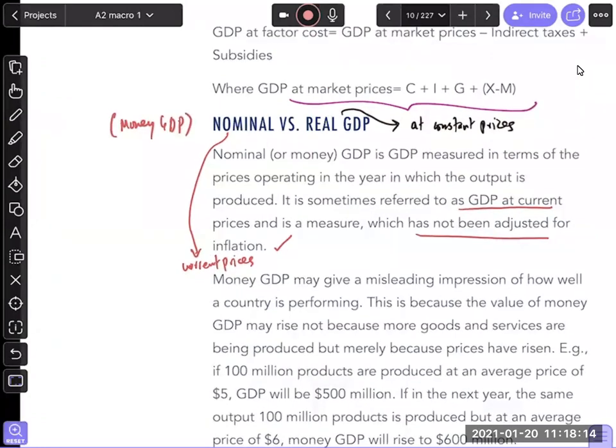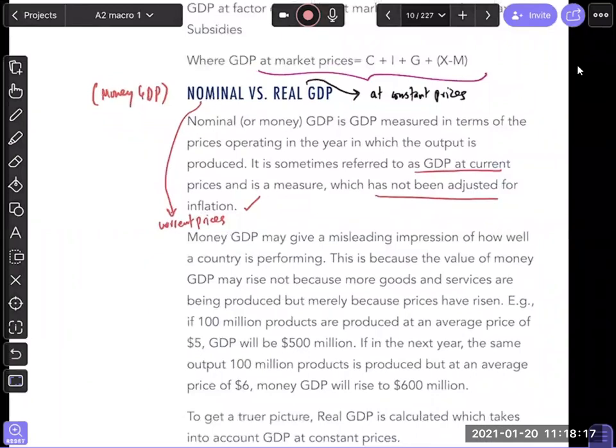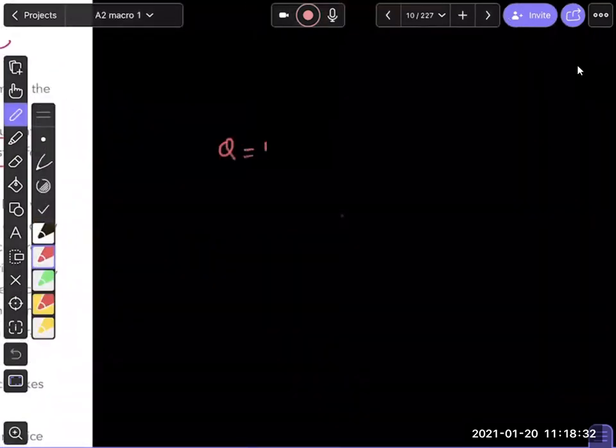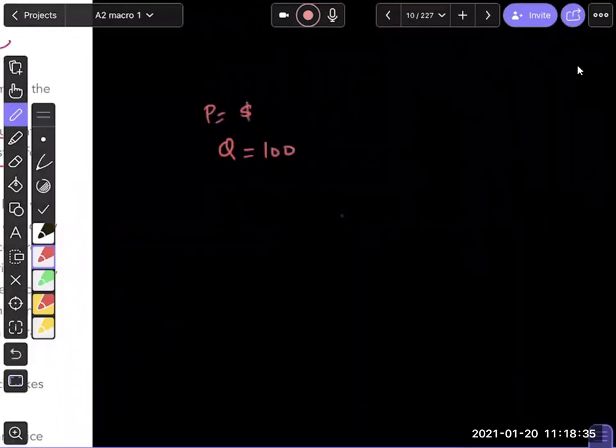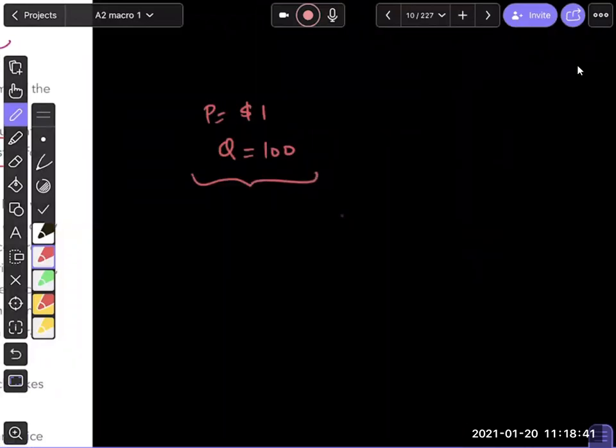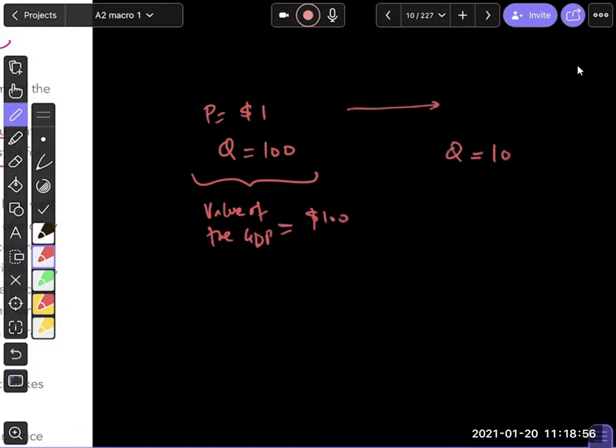So money GDP can give you a misleading picture or impression. Why? Because we may not be able to figure out whether the country's output is increasing or the country's GDP is increasing because of prices. So I'll give you an example. Let's say your country makes 100 units, okay, and the price level is $1. So what's the value of my GDP? The value of the GDP is $100.